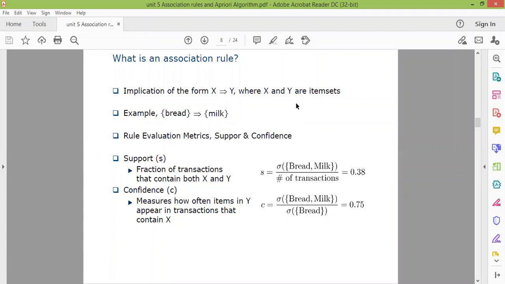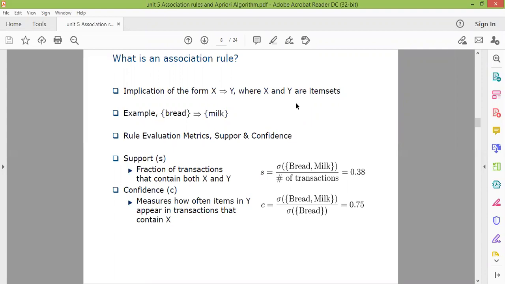So what is an association rule? An association rule is in the form of x tends to y, where x and y are item sets. We always write an association rule in the form x tends to y, where x and y are item sets. An example is bread tends to milk: if somebody purchases bread, he will purchase milk also. To evaluate the association rule, we use the evaluation metrics support and confidence. So we use 2 metrics, support and confidence.